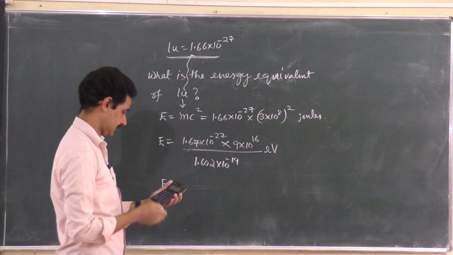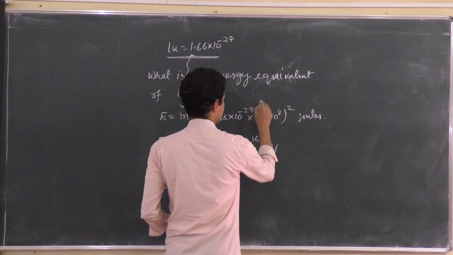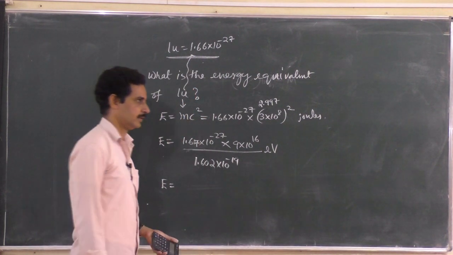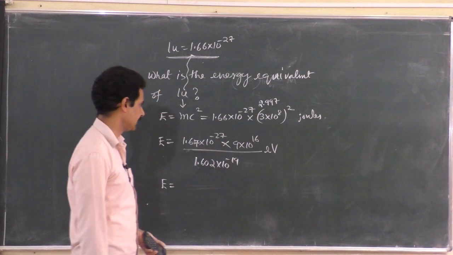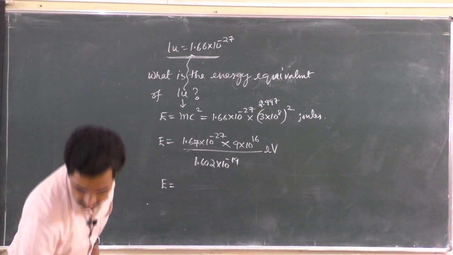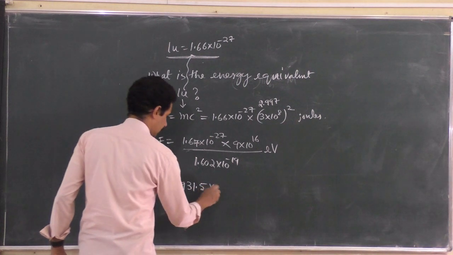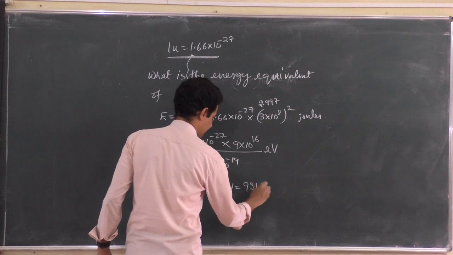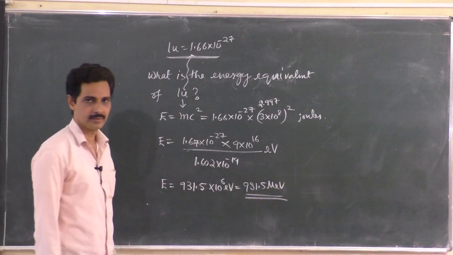And this speed of light is not exactly 3, it is 2.997 something, the exact velocity of light in air or vacuum. You have to substitute that, and after substituting these values you will get 931.5 into 10 to the power 6 electron volt, that is equal to 931.5 million electron volts. This is the energy that you obtain, right?